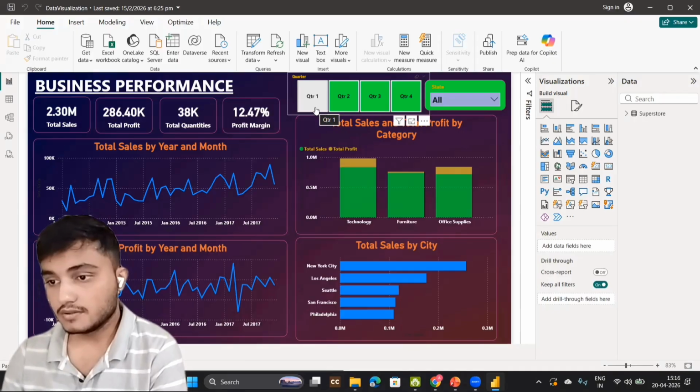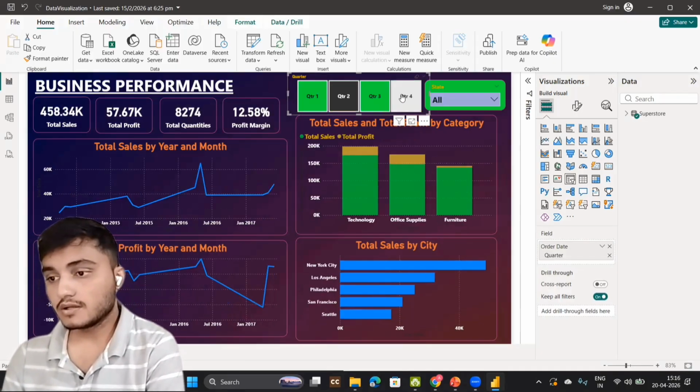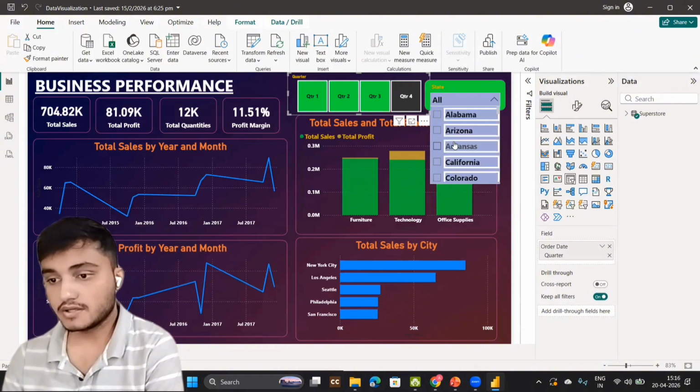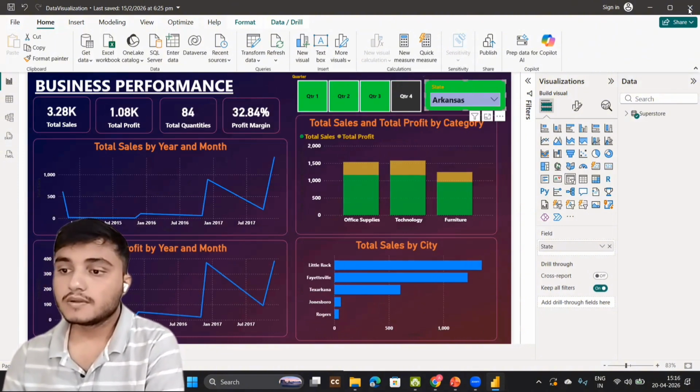Also, I have plotted this one where you can see quarter by quarter, and also state wise, you can check this. So this was my second task.